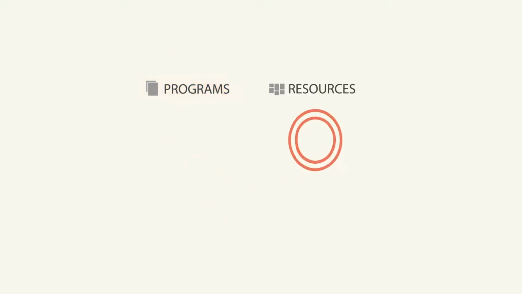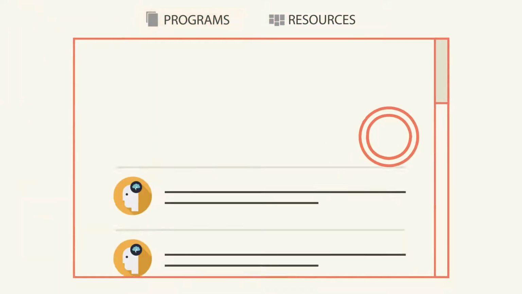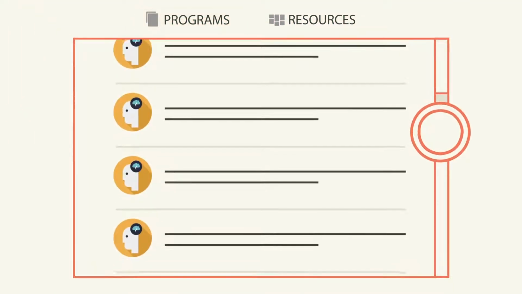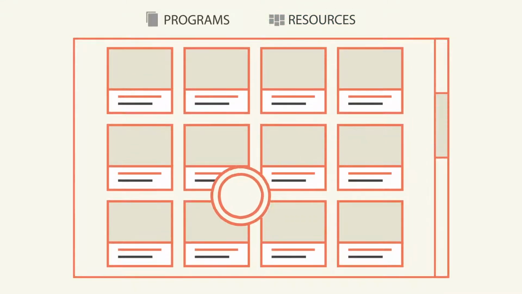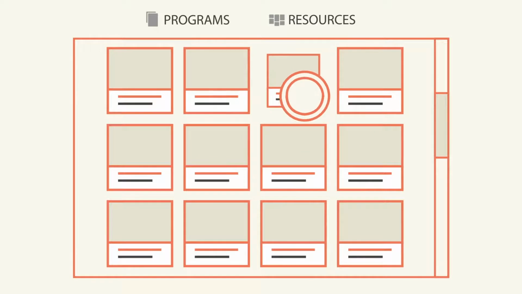Our approach to online learning is kind of different, so we thought it might help to show you around a bit before you get started. There are two ways to learn in a leadership conversation: programs and resources. Programs are time-bound, small group learning experiences. Resources are available anytime and are designed for you as an individual to consume on your own.